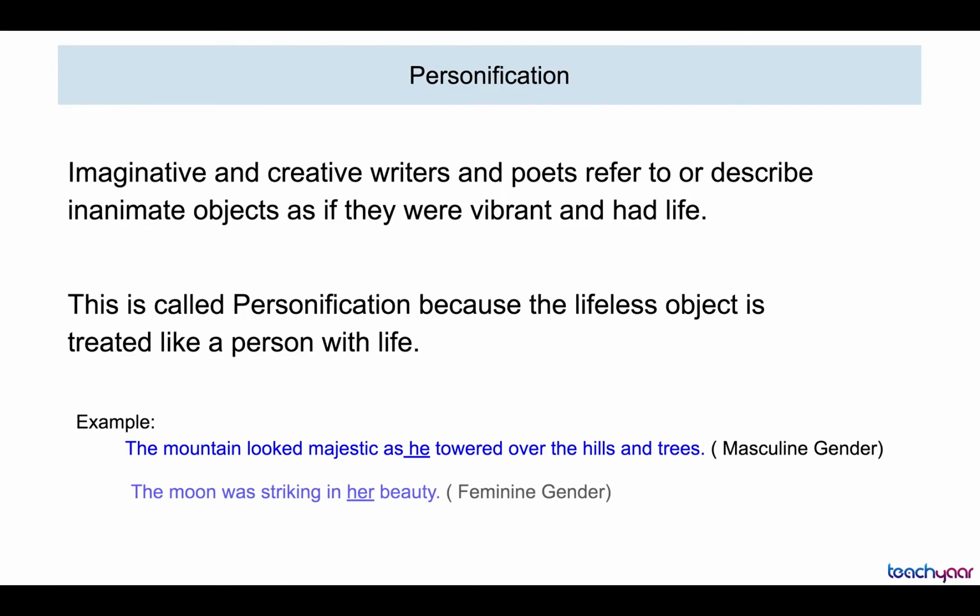Let's take one more. The moon was striking in her beauty. Now, what has happened now? The moon has been regarded as feminine. That is why the pronoun used is her. The moon was striking in her beauty. So, this is what writers and poets do when they want to personify objects.